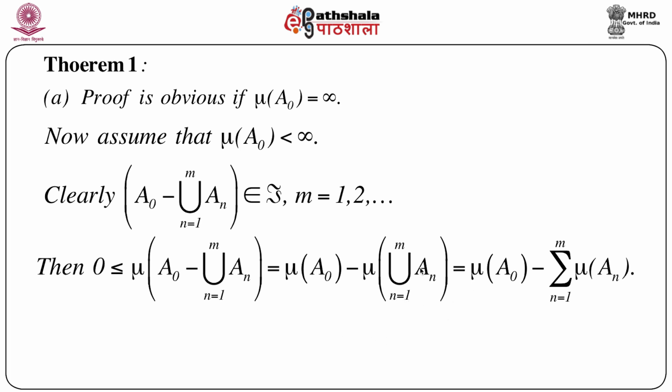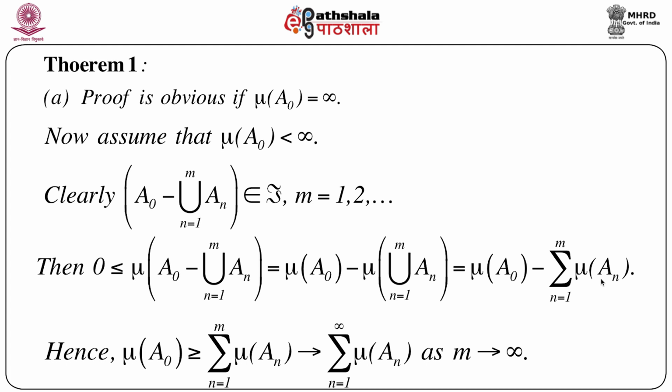And mu of the union of An is nothing but the summation of mu of An, n equals 1 to m. So what we get is that 0 is less than or equal to mu of A naught minus the summation n equals 1 to m of mu of An, which means, if we transfer this to the left hand side, mu of A naught is greater than or equal to the summation of mu An, n equals 1 to m, which goes to the summation n equals 1 to infinity of mu An as m goes to infinity.